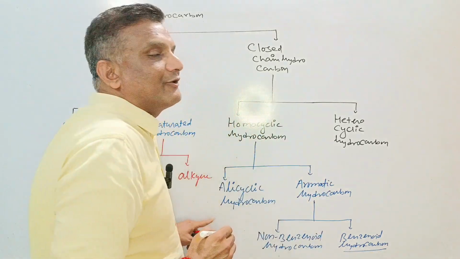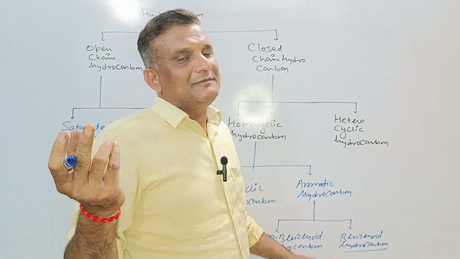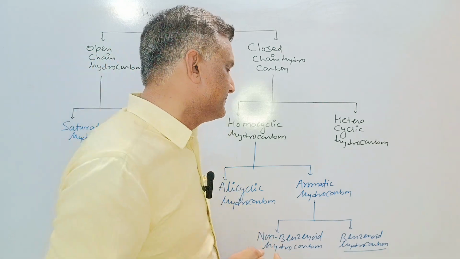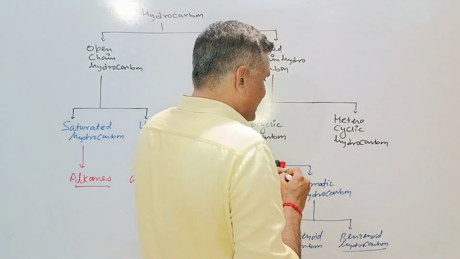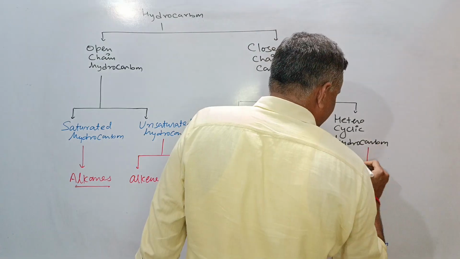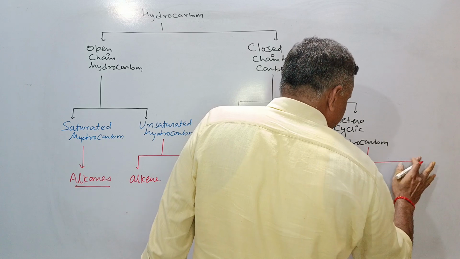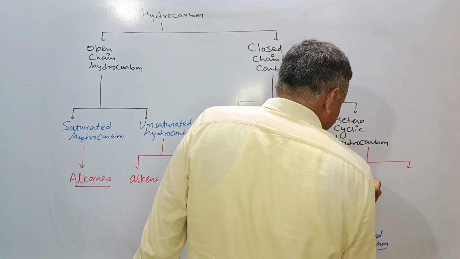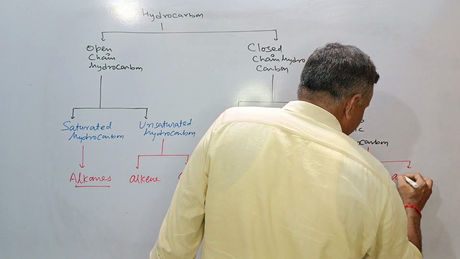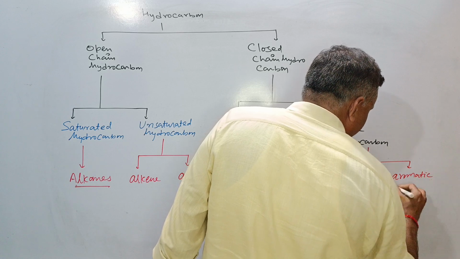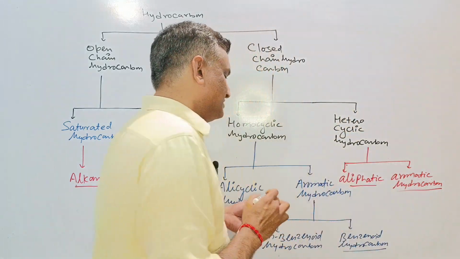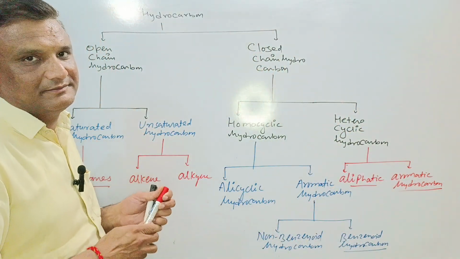If we go with the benzenoid hydrocarbon, then these are mononuclear, having one benzene ring, and polynuclear, having more than one benzene ring. Heterocyclic hydrocarbon again exists in two types. First is aliphatic heterocyclic hydrocarbon, and another is aromatic heterocyclic hydrocarbon. So this was about the flow chart of the hydrocarbon.